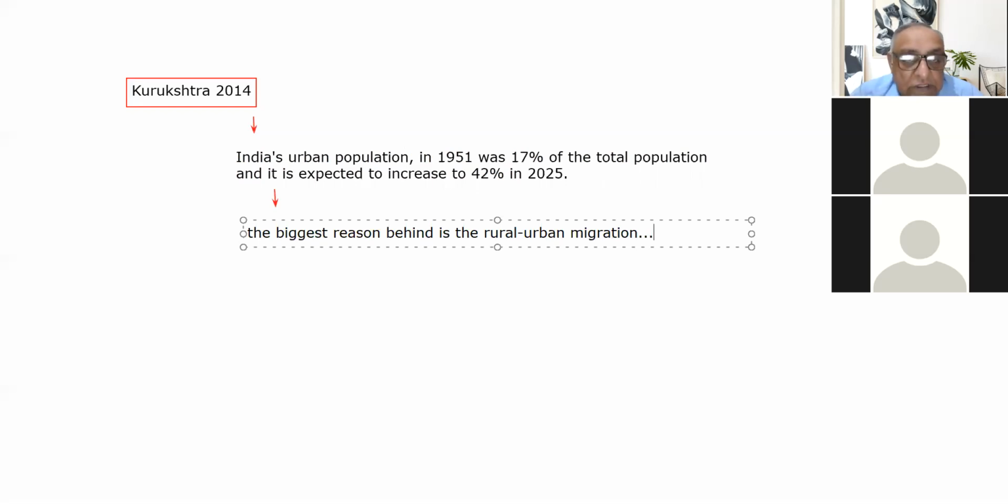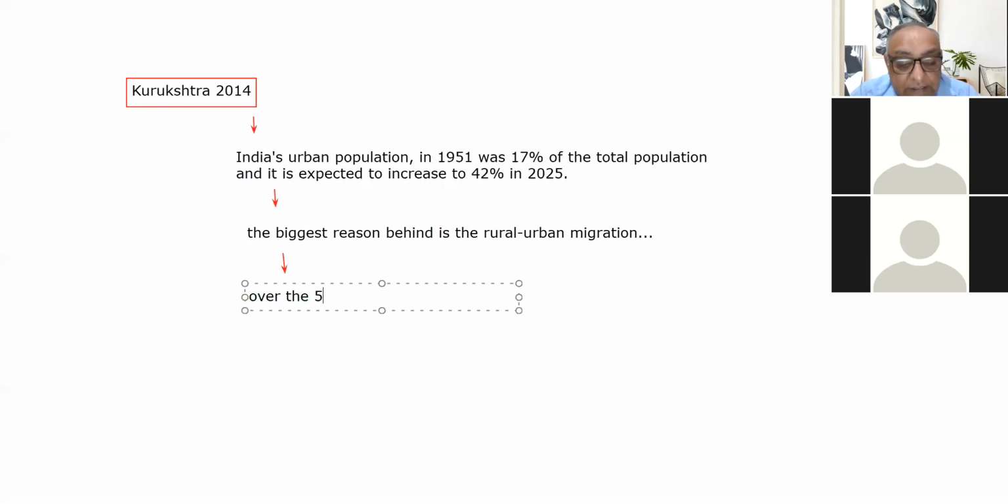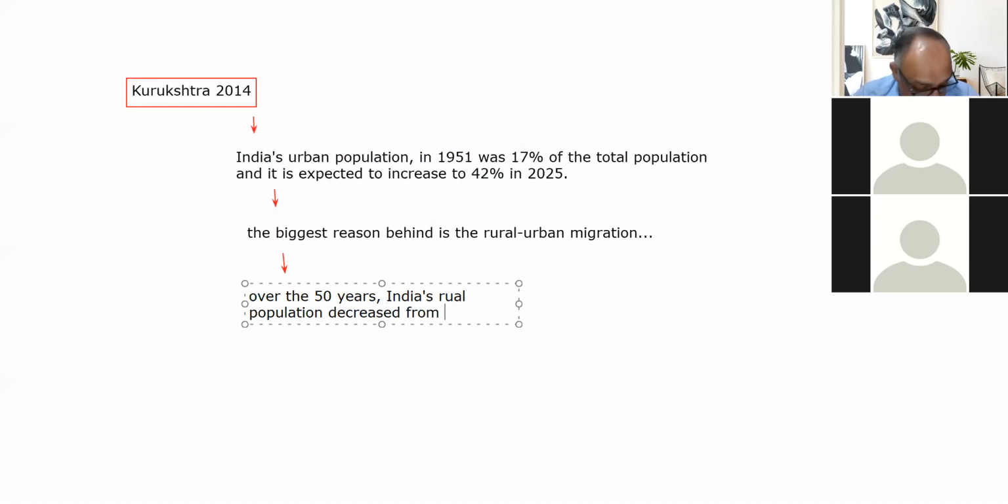And the next thing is that over the past 50 years, India's rural population decreased from 82% to 68.9%. So that is important there.